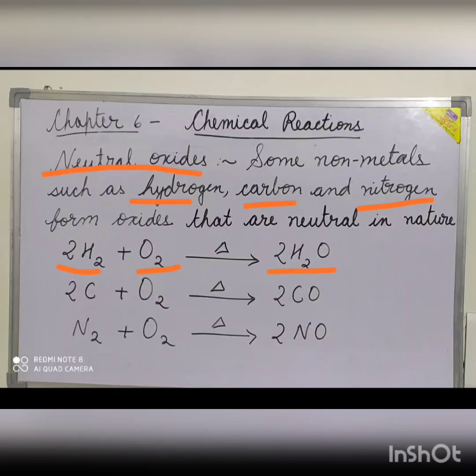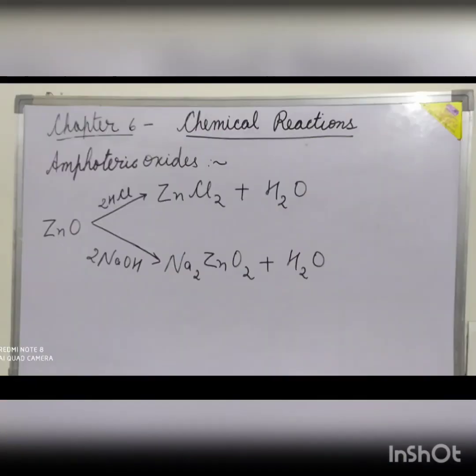Carbon reacts with oxygen on heating forming carbon monoxide. Nitrogen on heating reacts with oxygen forming nitric acid. The neutral oxides are insoluble in water.